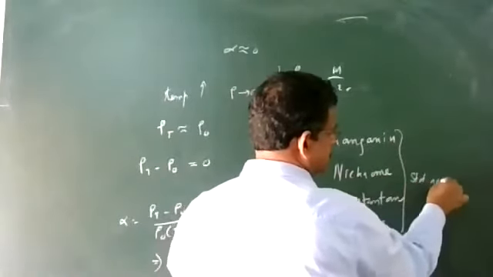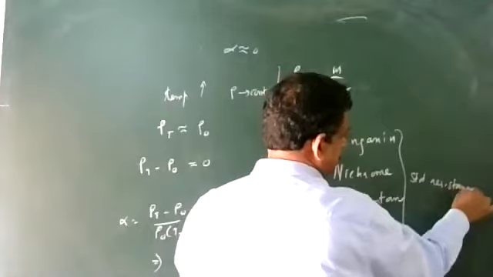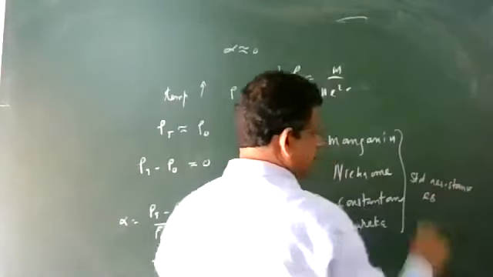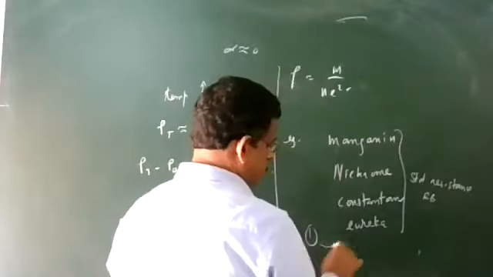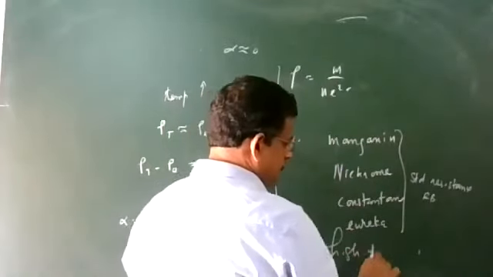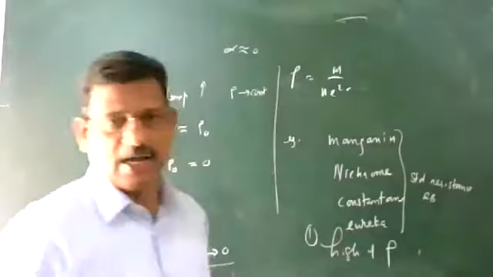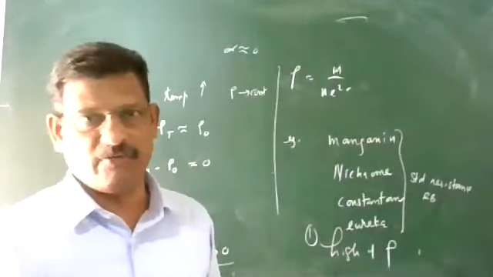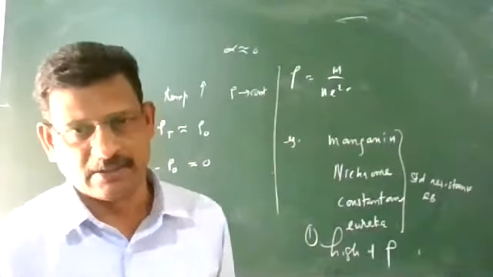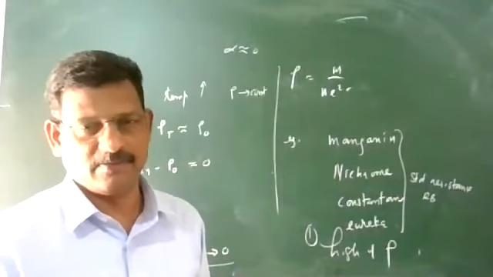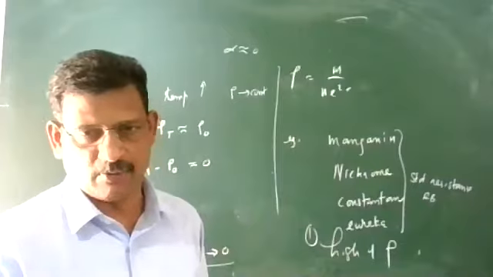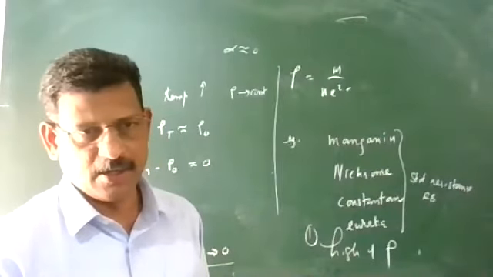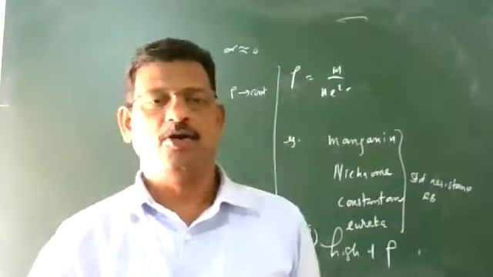As standard resistance, oil resistance box, etc. Why? First, they possess a high value of resistivity. So if you take a smaller length, enough resistance is obtained. The meaning is that suppose you take 1 meter of length, you are getting 100 ohm.